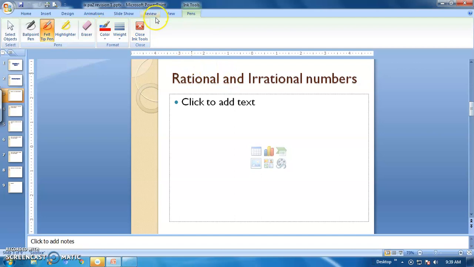Rational numbers are in the form of P by Q, P divided by Q, where P, Q are integers and the denominator Q is not equal to 0. So that is the definition for rational numbers.